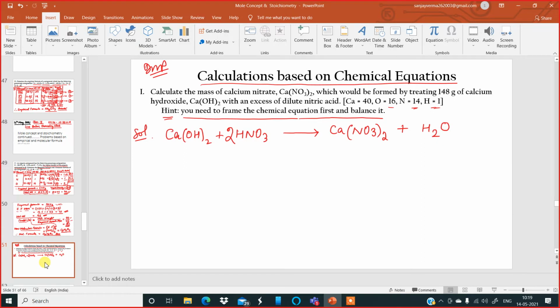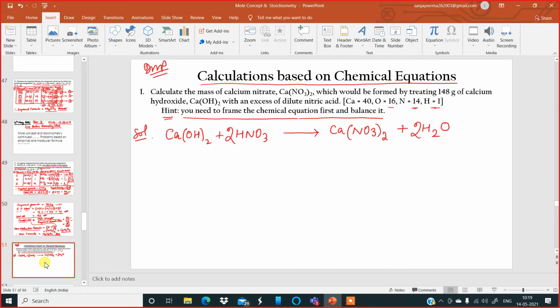Hydrogen is 4, nitrogen is 2. Now it is balanced.